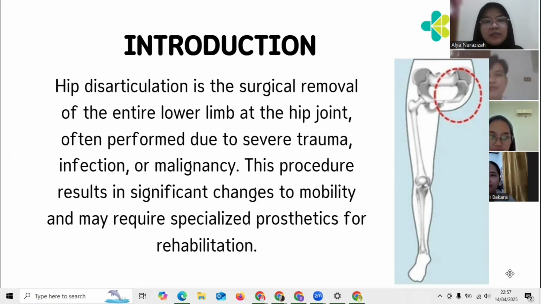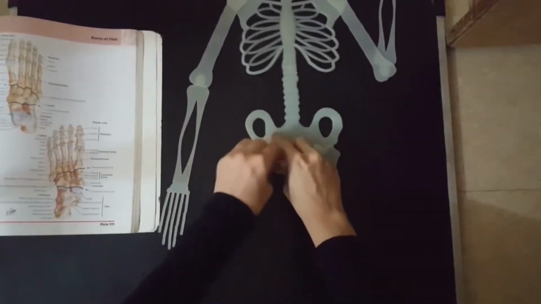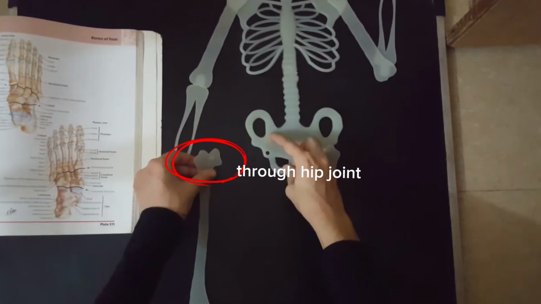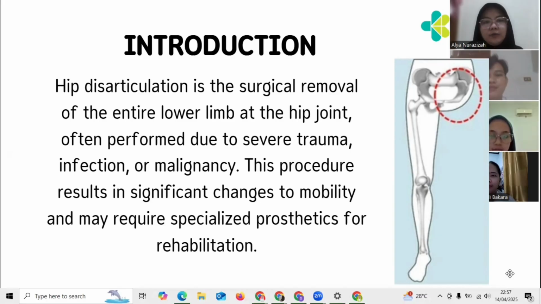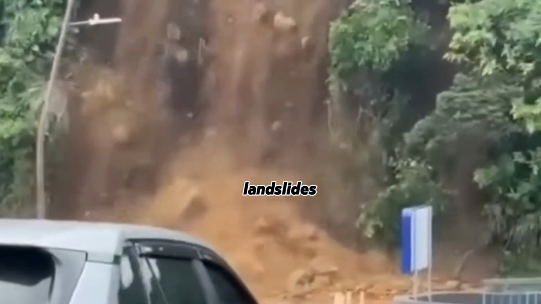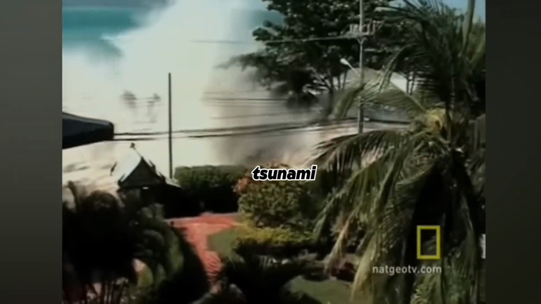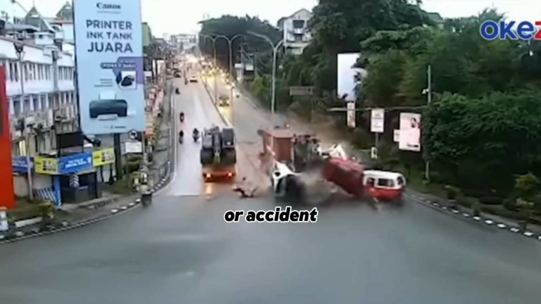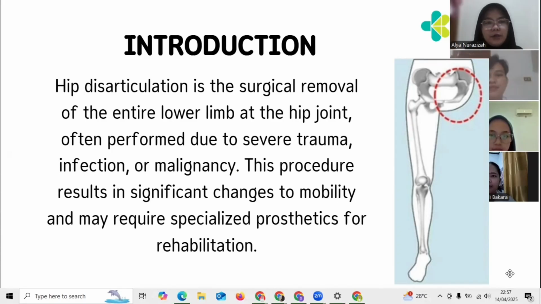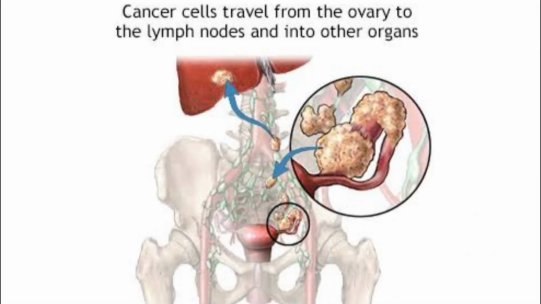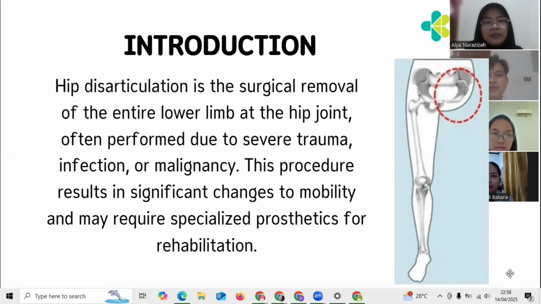Hip disc articulation is the surgical removal of the entire lower limb at the hip joint. Often performed due to severe trauma, infection, or malignancy. This procedure results in significant changes to mobility and may require specialist prosthetics for rehabilitation.